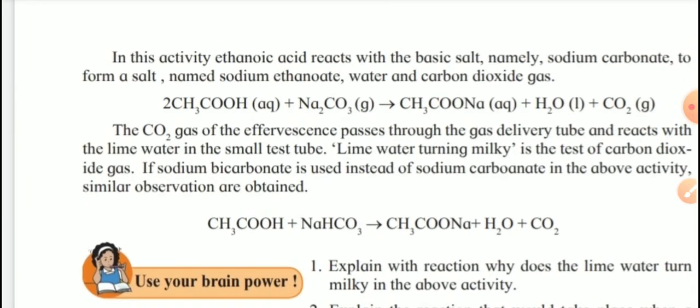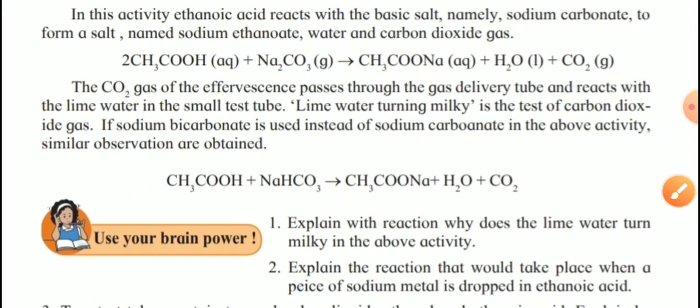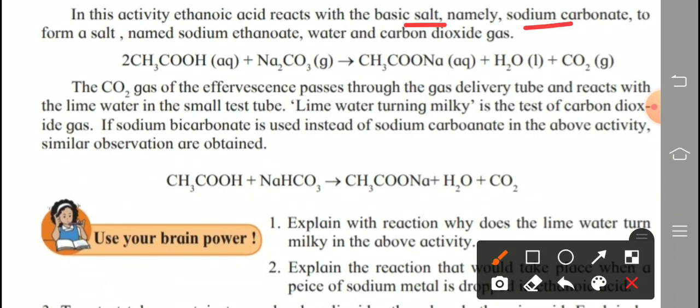Next. Now in this activity, ethanoic acid reacts with the basic salt, namely sodium carbonate, to form a salt named sodium ethanoate, water and carbon dioxide gas. See the reaction. Write the reaction in that pattern. Clear all of you? Already on the previous page, the reaction with carbonate and bicarbonate, the answer is given here.